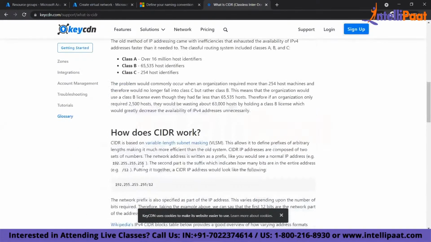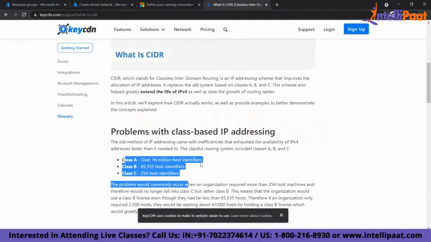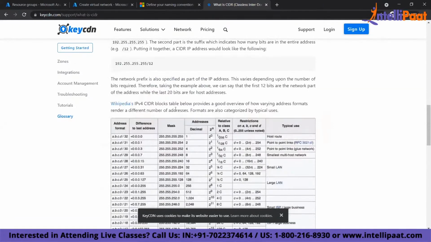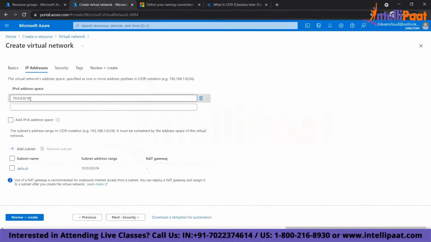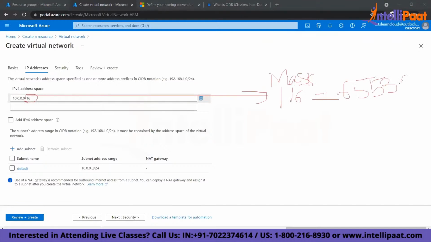So you have three types of classes: class A, class B, and class C, right? IP address. Now, you see what is the IP address? And what is this? This is called the mask, right? So what is the mask? /16. So this is the total number of VMs I can create in this IP address within this network, right? So my network, whichever network I'm going to provision, inside that network, this is the number of hosts that I can create.